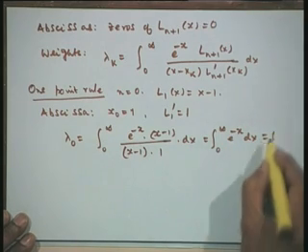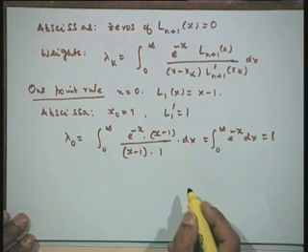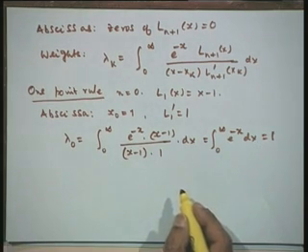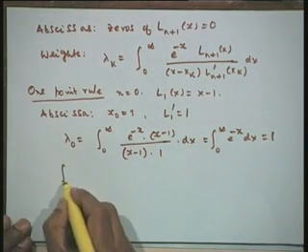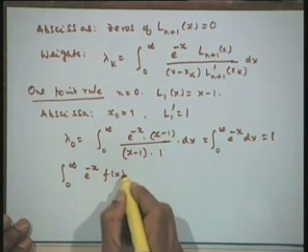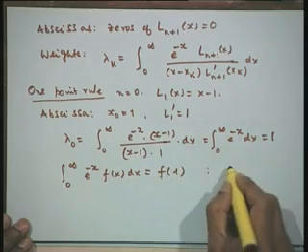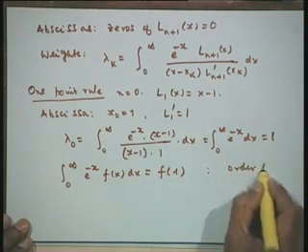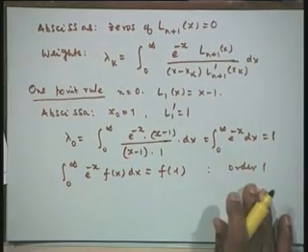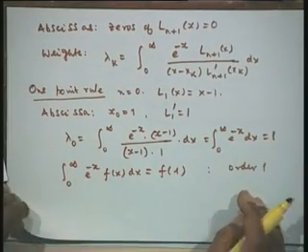So, it will give you simply 1. Therefore, our 1 point rule gives us the integral from 0 to infinity of e to the power of minus x f x dx is equal to simply f of 1. This is of order 1. It is simply f evaluated at 1. Now, let us take the 2 point rule.